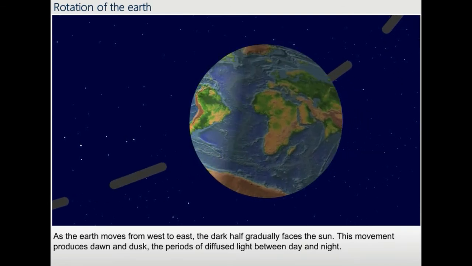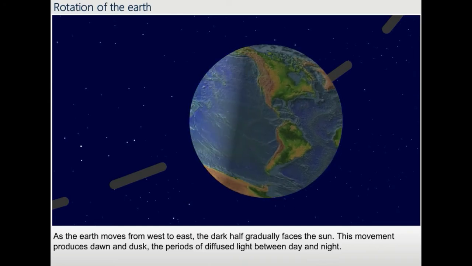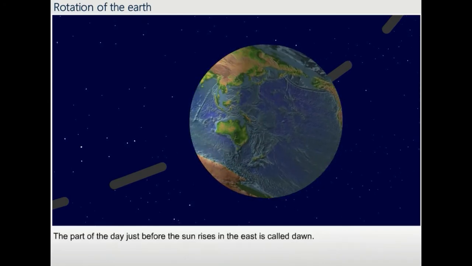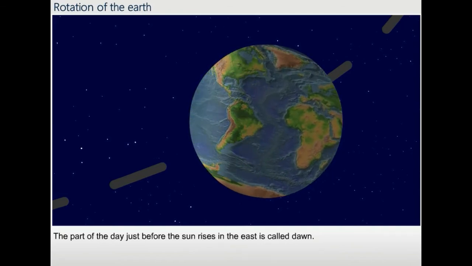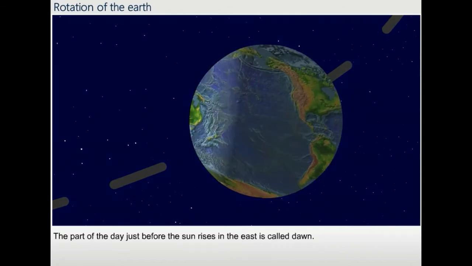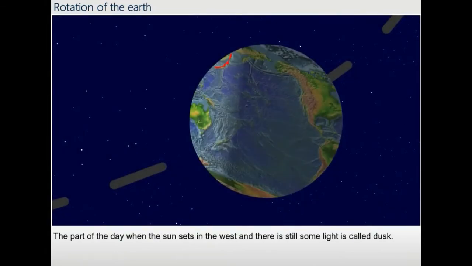But to us, the sun appears to rise in the east and set in the west. The countries in the eastern part of the globe experience sunrise earlier than the countries in the west. Can you name the country known as the Land of the Rising Sun? The Land of the Rising Sun is Japan.